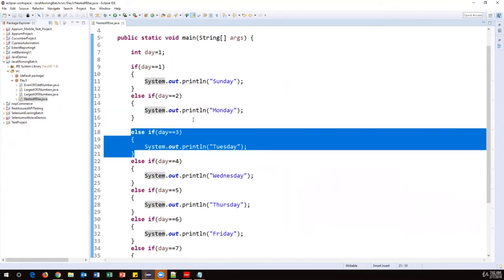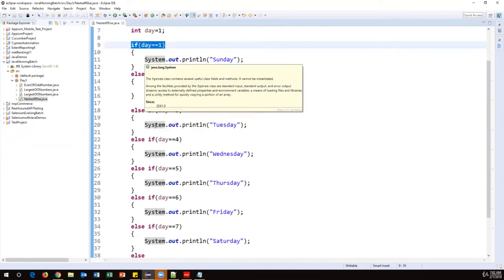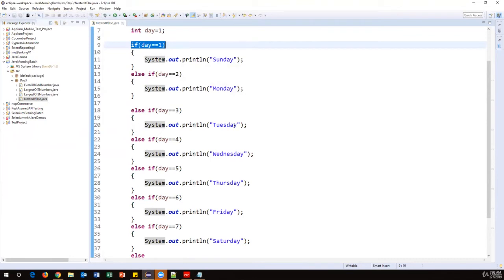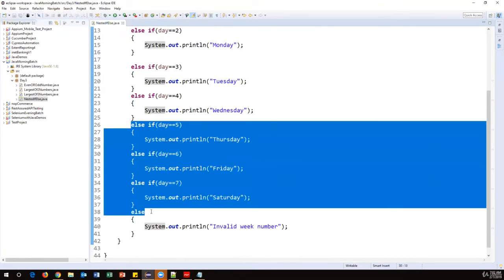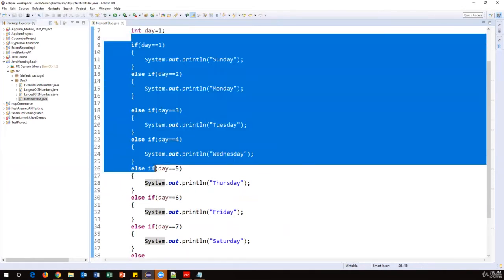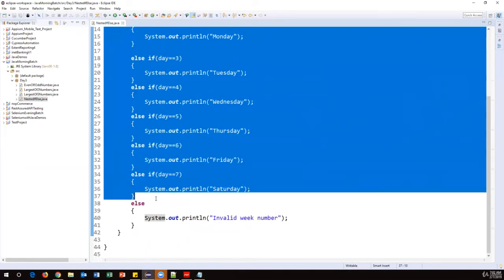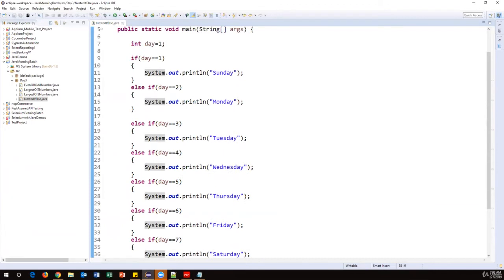Even if the second condition is not matched, then it will go to the next level. So what we understood here is, between 1 to 7, wherever the condition is matched, it will execute that particular statement and immediately exit from the conditions. It will not execute the rest of the conditions. But when will the else block execute? If none of the conditions between 1 to 7 are true, then finally the else block will execute. So here we do not need to put any other conditions. This is called a nested if else condition. So we can have multiple conditions like this.